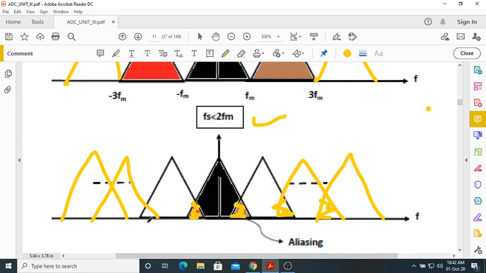So forget about having a gap. They are overlapping with each other. Okay, it is not desirable. So this is what happens when Fs is less than 2Fm: the copies of the spectrums are overlapping with each other.